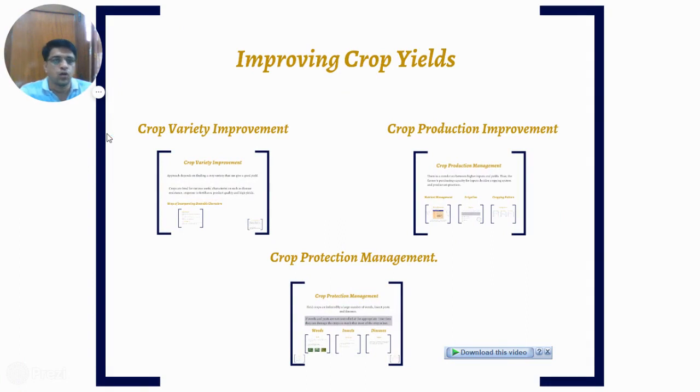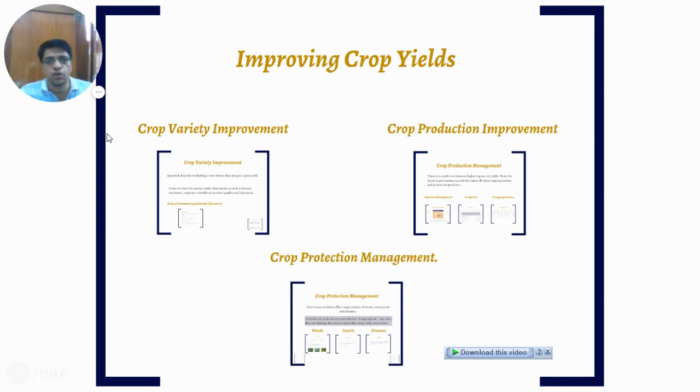Now, how can you improve our crop production? To increase the crop production, there are three main methods. One is crop variety improvement, second is crop production management, and third one is crop protection management. Crop variety improvement includes all the methods to improve the variety of the plant so that it can give a better yield.